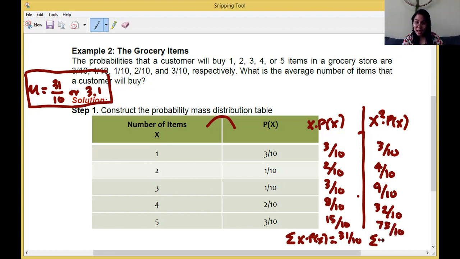Now, let's have the summation. We just simply add it.